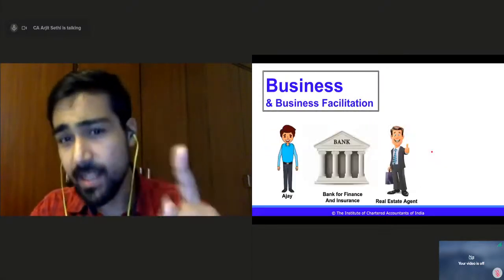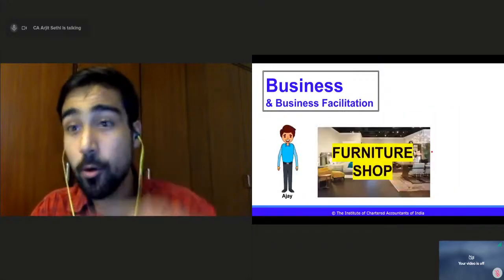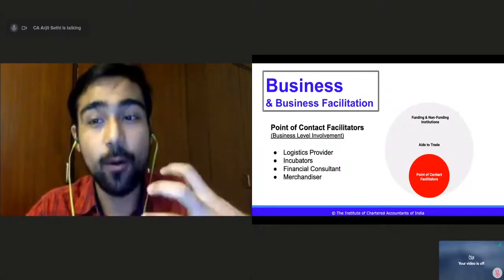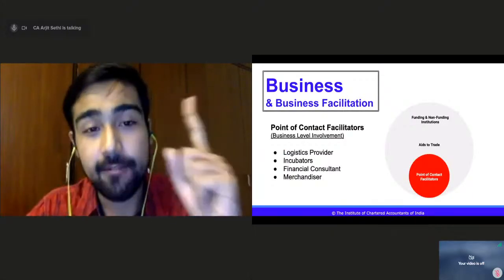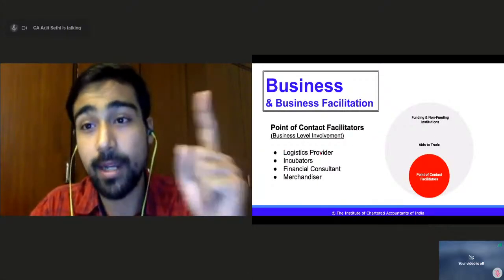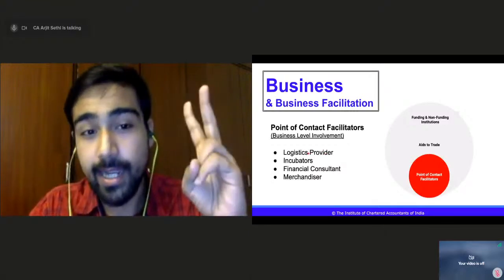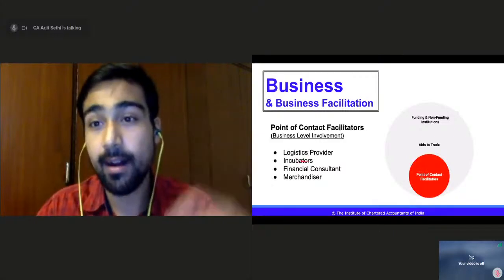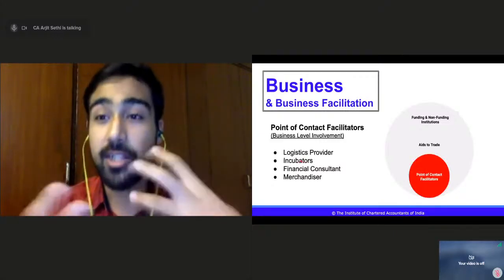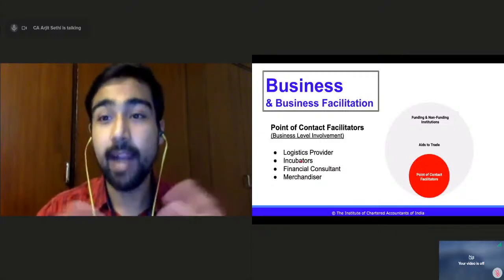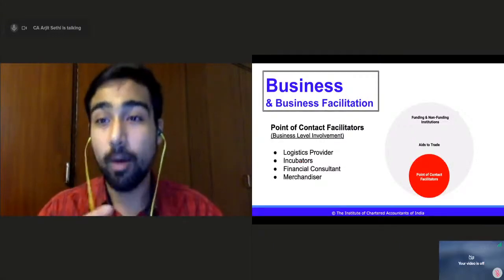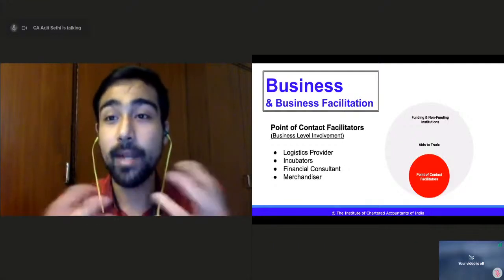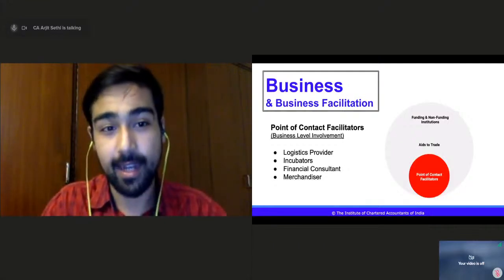Now, with this example, let us quickly go back to the technical part. First one I discussed, Ajay wanted to open a furniture shop. He went to a logistics provider, transportation, right? Incubators, real estate and investor agencies. Incubators are advisory firms which help you form a company. They guide you how you should operate a business. They help you get funding. They help you operate a business, advisors.